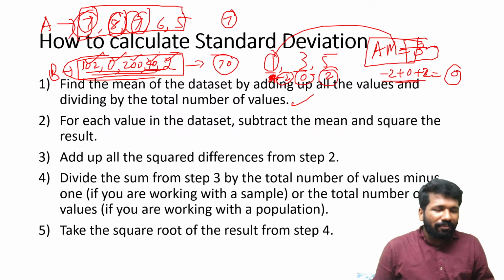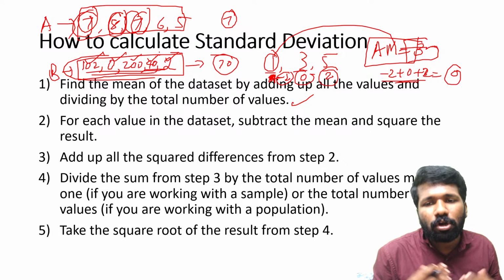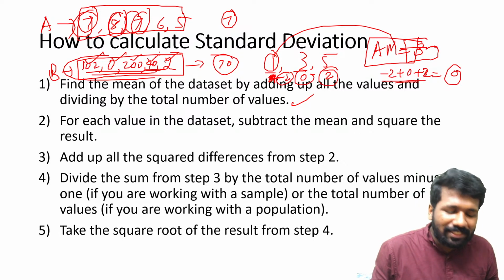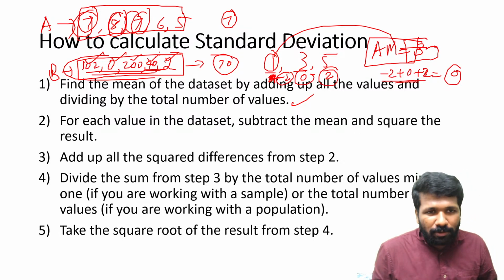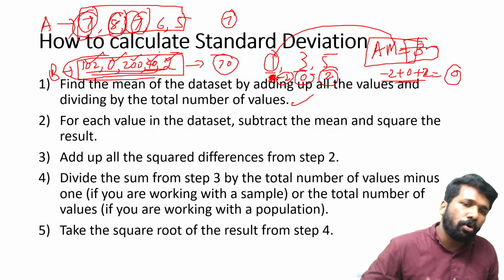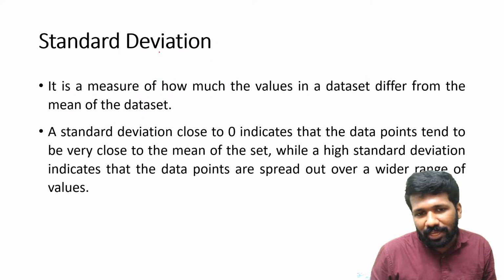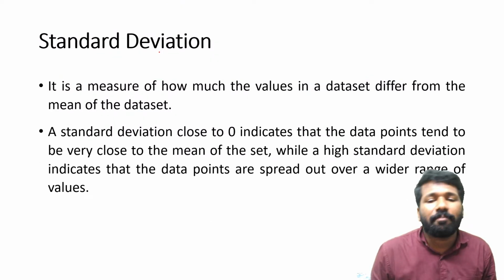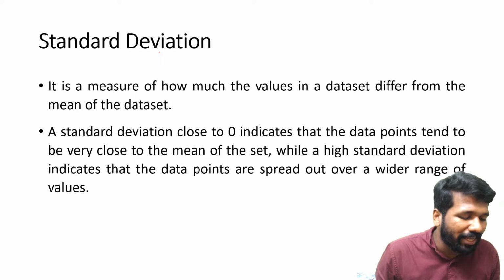If the values are away from the central value or mean, that is called less consistent. If the values are closer to the central value or mean value, that is called more consistent. Or we can say standard deviation is a measure of the consistency of the data set.